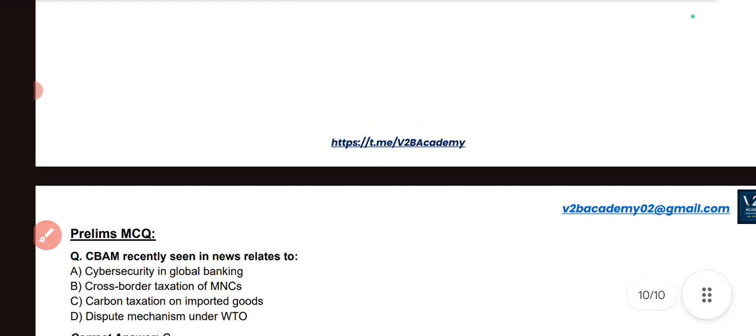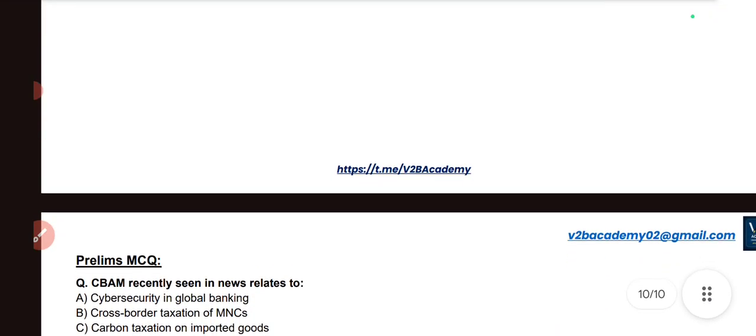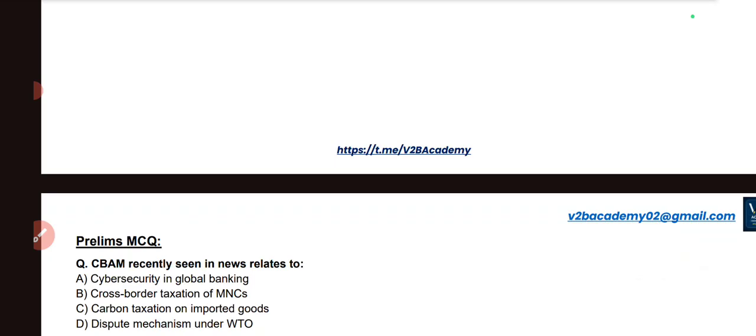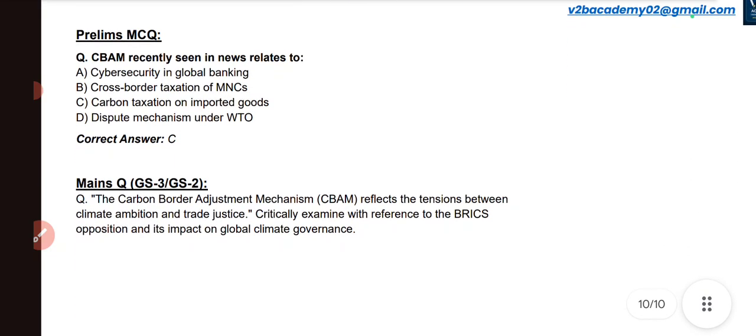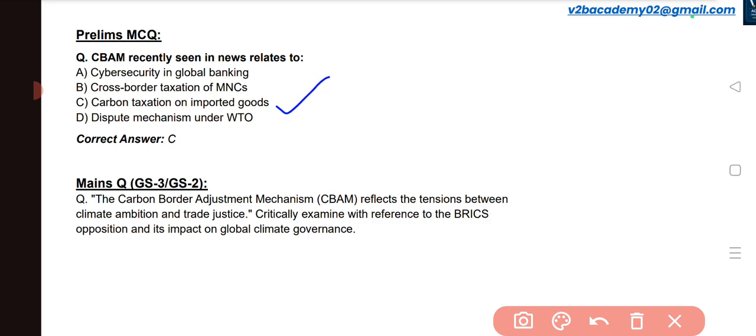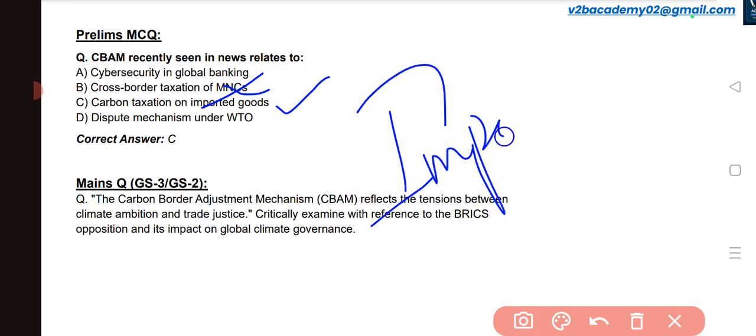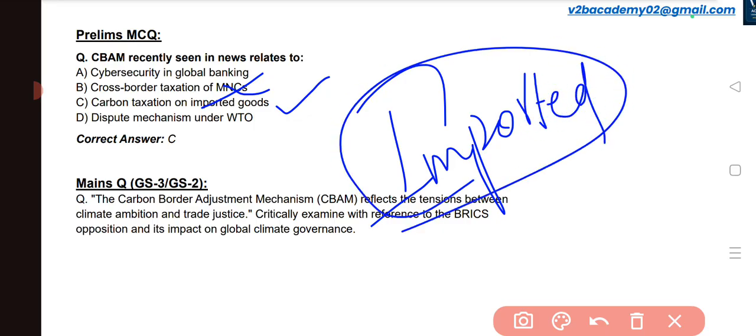So there is a prelims MCQ question mentioned over here. If you want, you can solve it. CBAM, which is seen recently in the news, is related to: cyber security and global banking; cross-border taxation of MNCs; carbon taxation on imported goods; dispute mechanism under WTO. I have already told you this is carbon taxation on imported goods. So option C is right. You may get confused with the MNCs, but this particular issue is not about MNCs. This issue is all about imported goods to the European Union. So definitely the third one will be the right option.